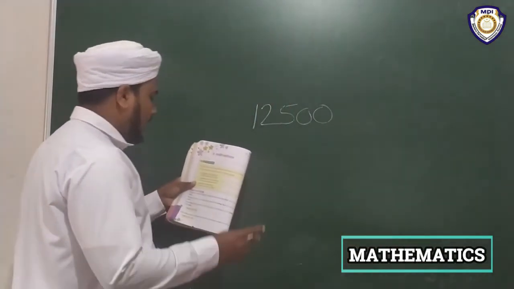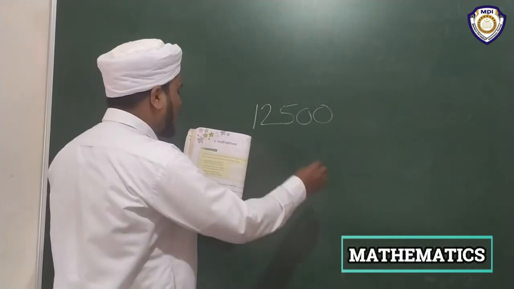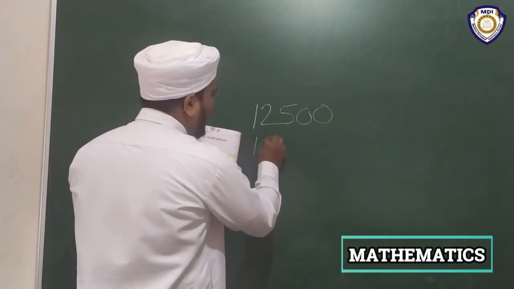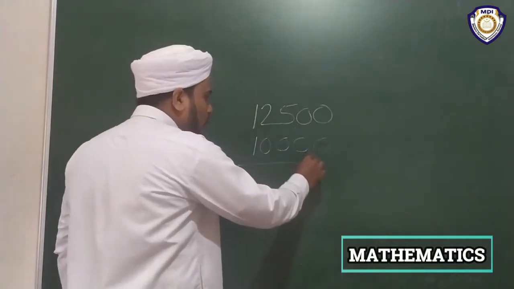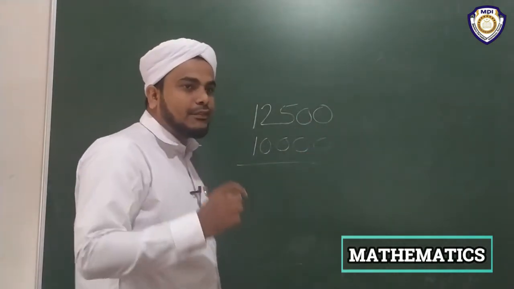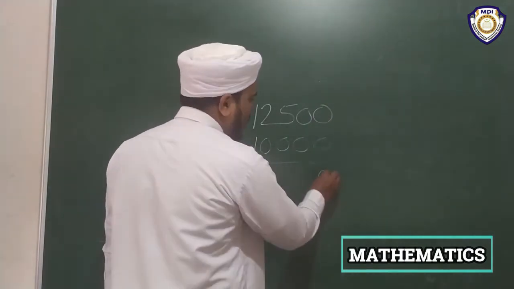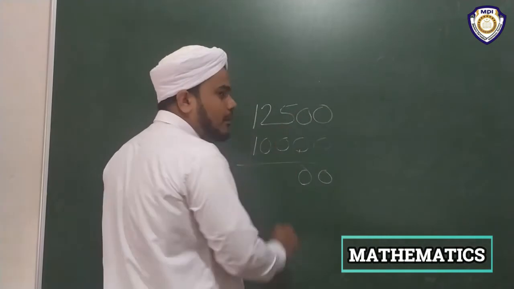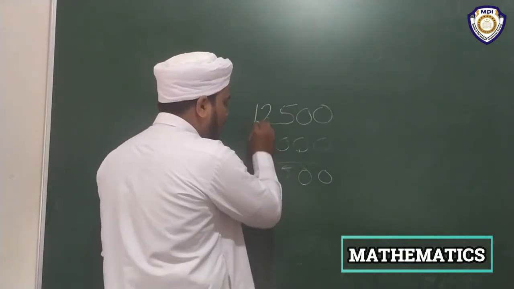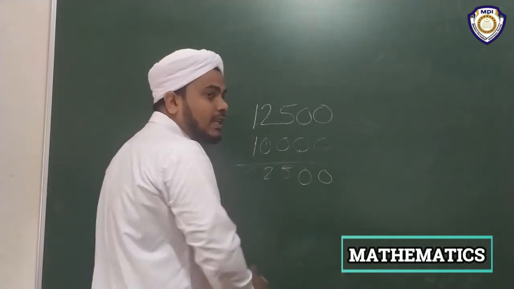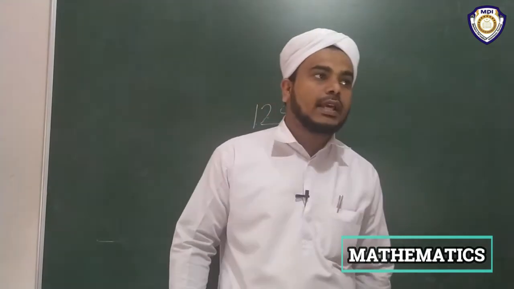He bought for 12,500 and sold for 10,000 only. If you find the difference between these two numbers, you get the answer. 0 minus 0, 0. 0 minus 0, 0. 5 minus 0, 5. 2 minus 0, 2. 1 minus 0, 1. Then he lost 2,500 rupees.